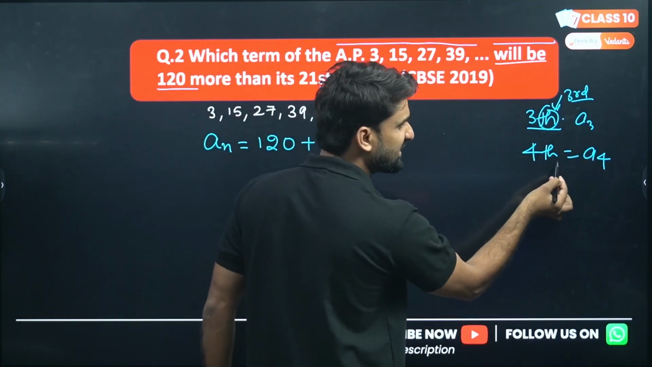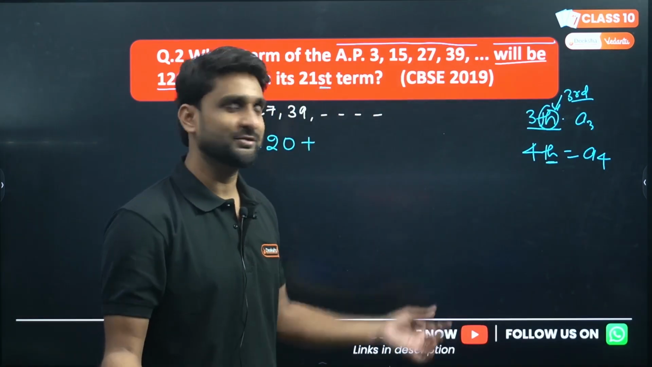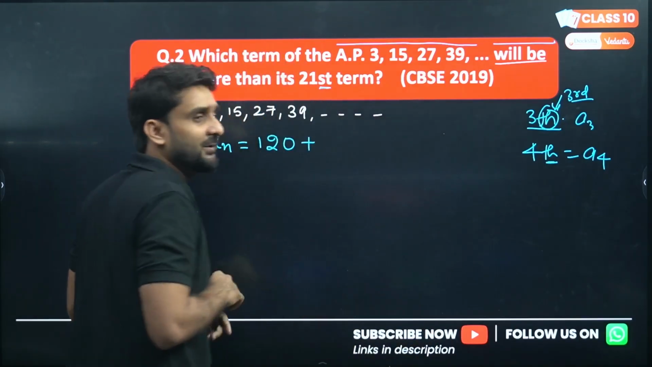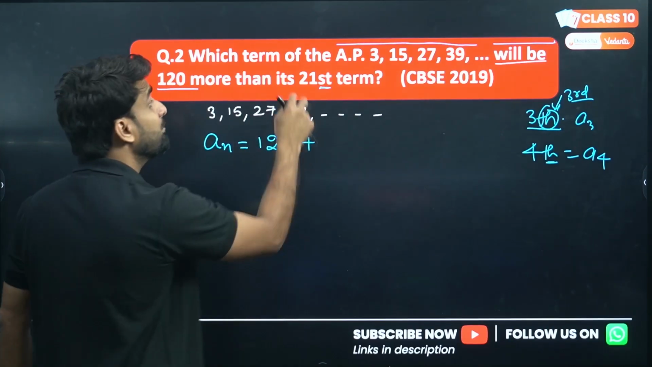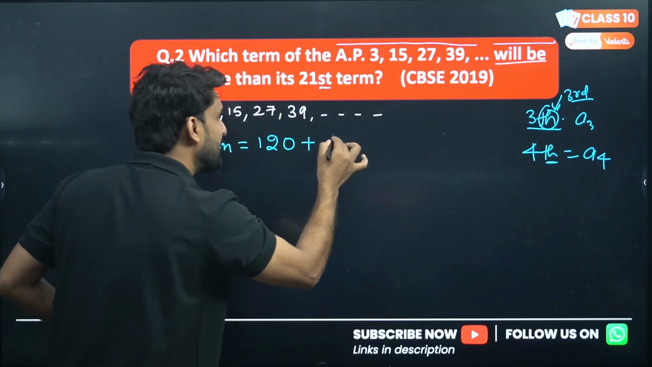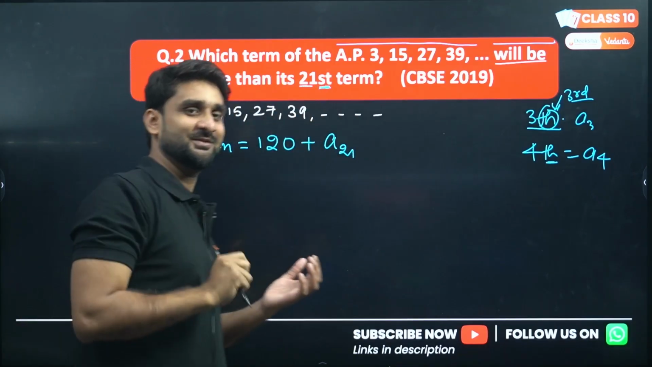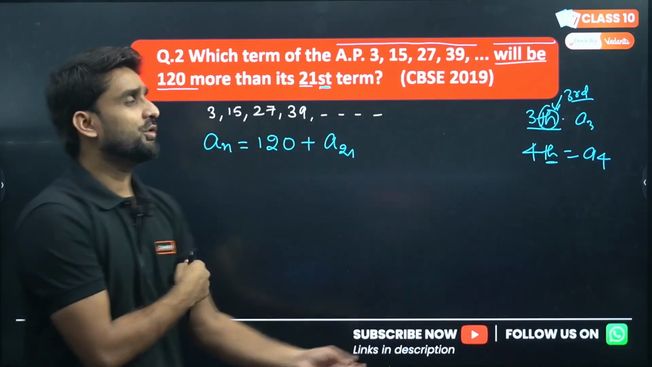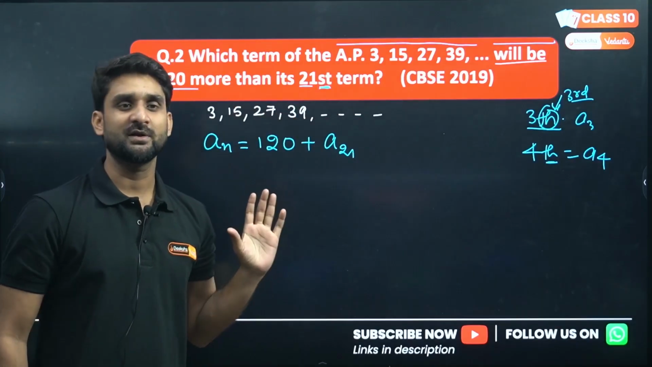So if the number carries these abbreviations, 5th, 6th, 21st, this indicates the term of an AP. So an will be 120 more, and for more I am putting here a positive sign, than its 21st term. I don't know the 21st term, so I can write here a21, because 21 is combined with the abbreviation st. So as per the information of this question, I have just written the equation. Now the rest of the work is calculation.